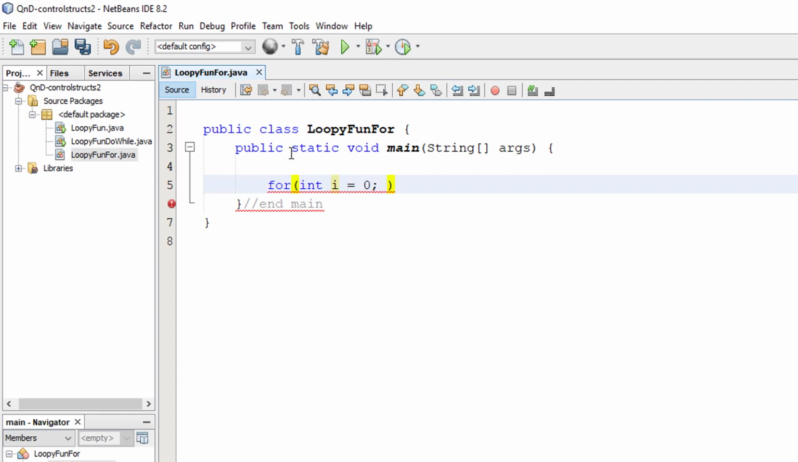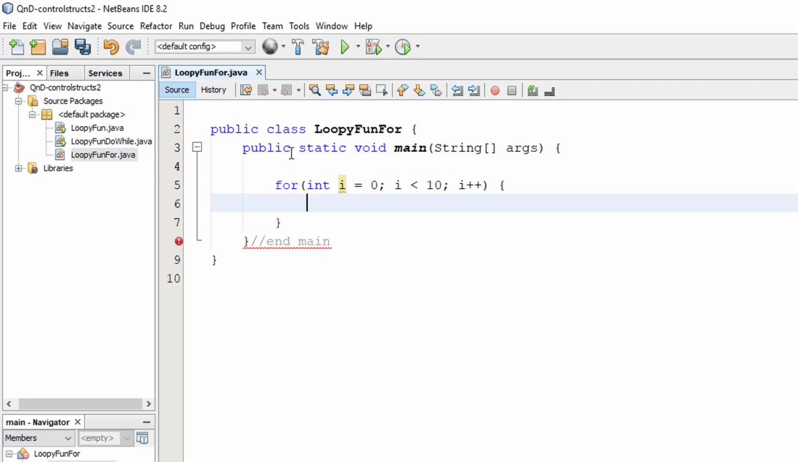We usually start for loops with I. We use letters like I, J, K, X, Y, Z sometimes, or A, B, C. But usually I, J, and K are the most common. So if I have for int I equals 0, I less than 10, I plus plus.